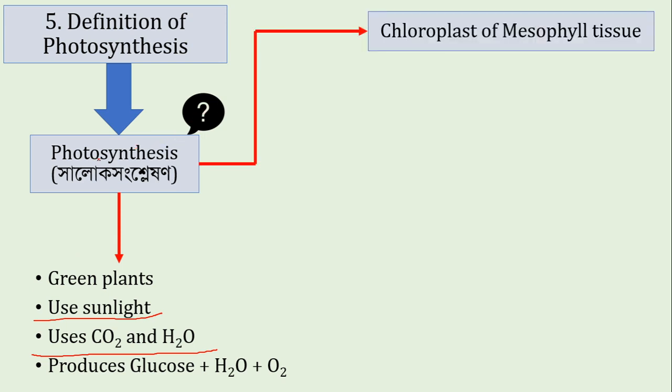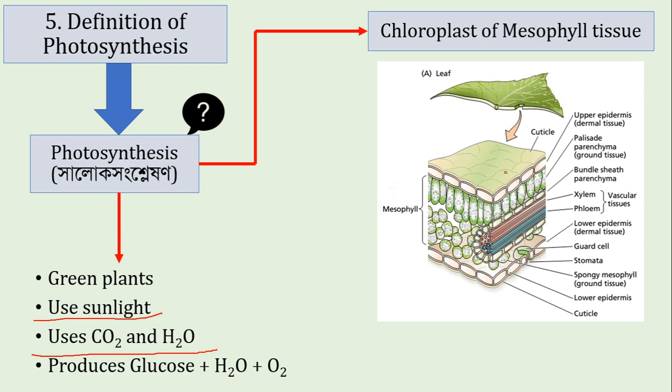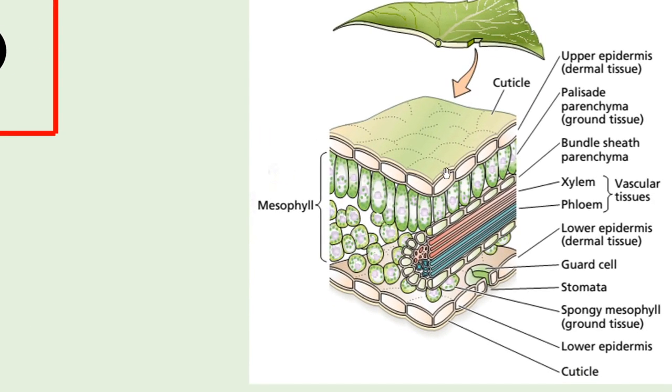Where is photosynthesis performed? Photosynthesis takes place inside the chloroplast of mesophyll tissue. That is a cross section of a plant leaf. The plant leaf is surrounded by a cuticle layer. Down of it there is the upper epidermis. At the bottom of it there is the lower epidermis and also cuticle.